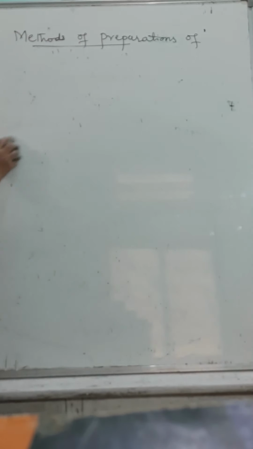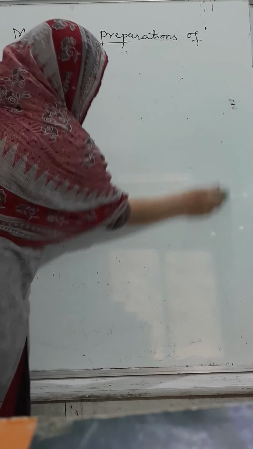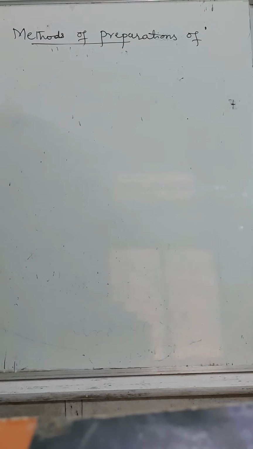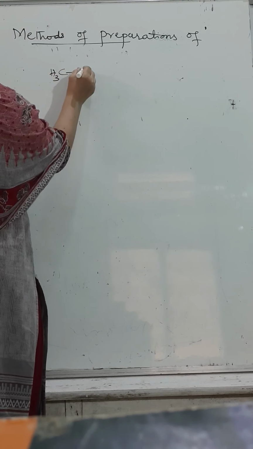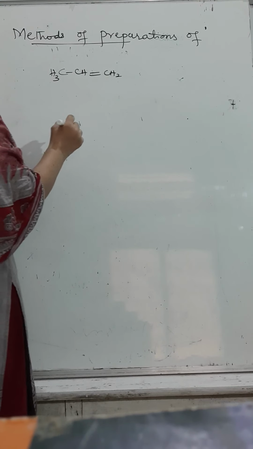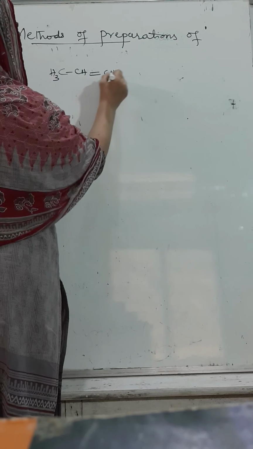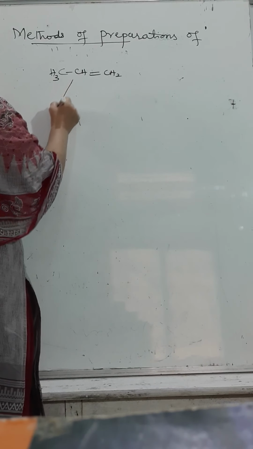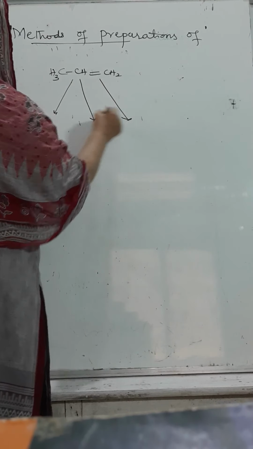If the question is about allylic, how is it substituted? On what basis can we substitute allylic? Let us move to the example. CH3, CH, double bond CH2. We are adding HBr, and we can add it in three ways: 1, 2 and 3.